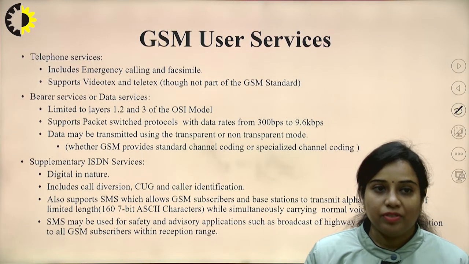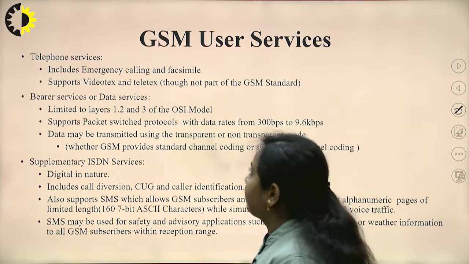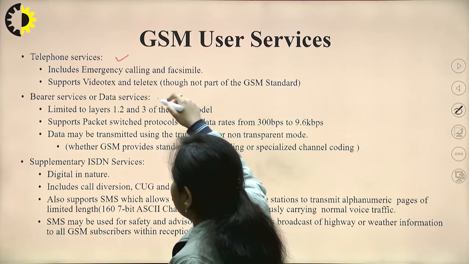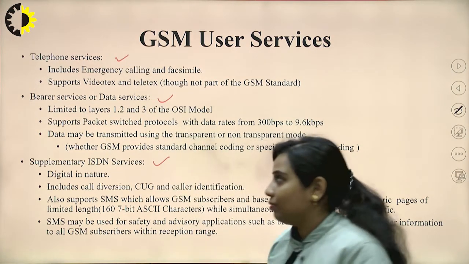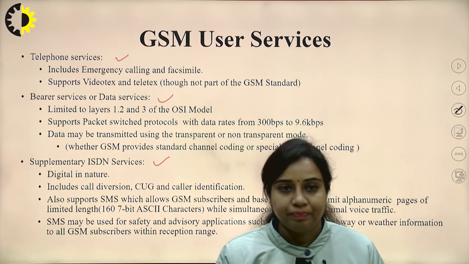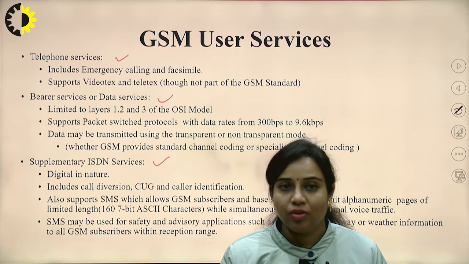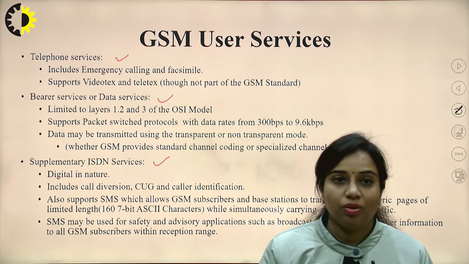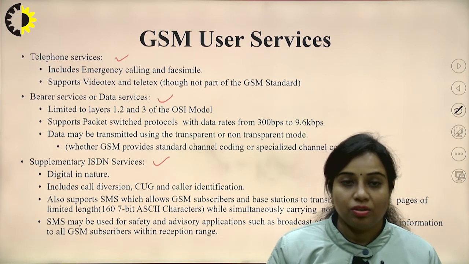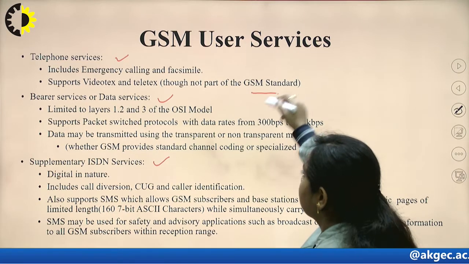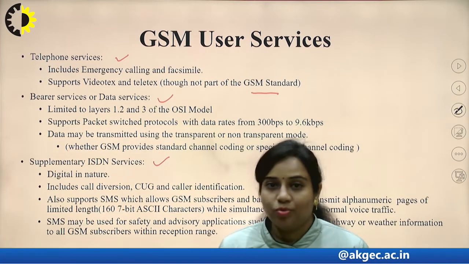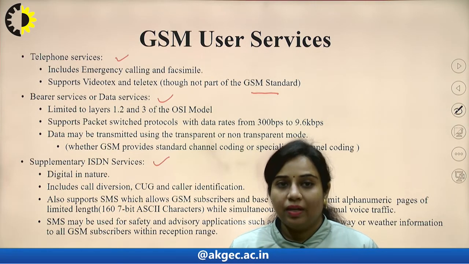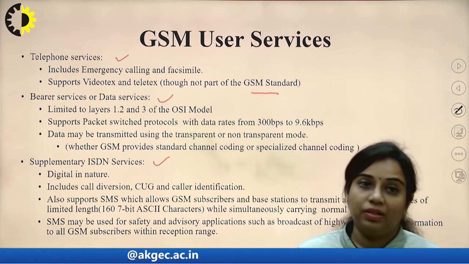Now GSM user services. These are some of the basic services provided by GSM. The first is telephone services, then data services, and then supplementary ISDN services. What do telephone services mean? They include emergency calling or fax information that you want to transmit. It also supports videotext or teletext, though that is not part of the GSM standard. Transmitting email messages or video data is also covered under these telephone services.